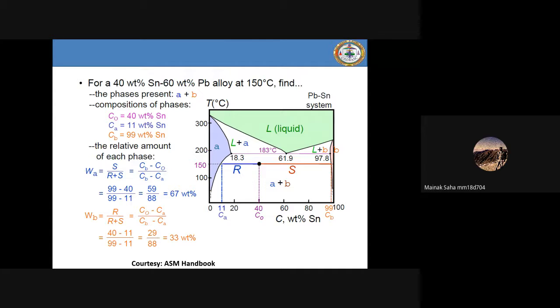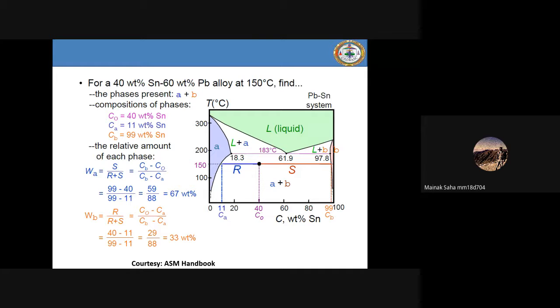Here in this case, just look at it in this example. Alpha solid solution is lead rich. Again, listen, it is not lead, it is lead rich solid solution. Lead rich, what does that mean? It means lead is the solvent or lead is the matrix and tin is the solute.